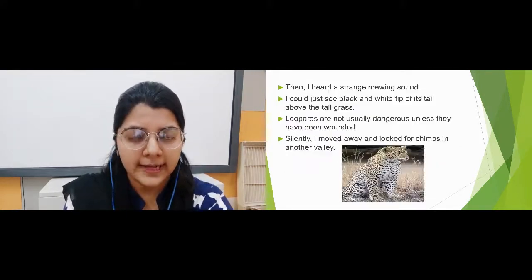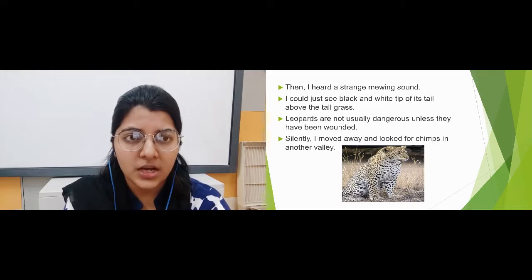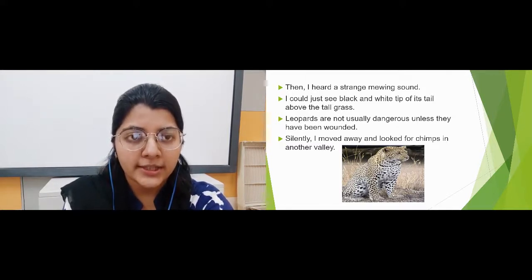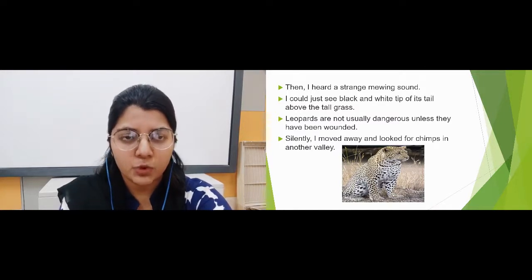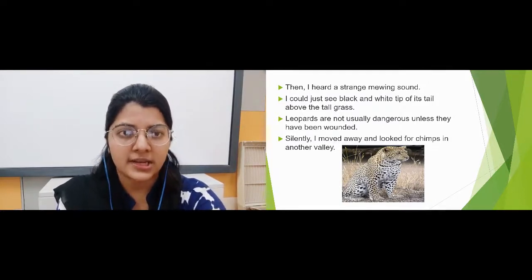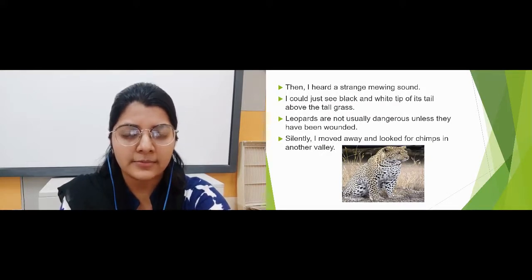As time passed by, the author heard a mewing sound again. Then he realized that it was the leopard. He could not see the leopard. He could just see the black and white tip of its tail above the tall grass, and he could make out that the leopard was approaching him. So again he was a little bit scared initially, but he moved away slowly and looked for the chimps in the other valleys. It is also believed that leopards are usually not dangerous unless they have been wounded. What do you mean by that? Means injured. So leopards are mostly not dangerous.